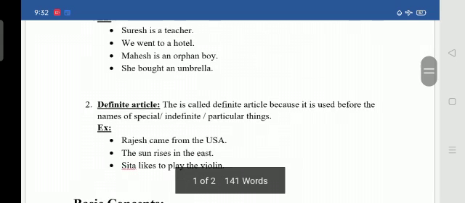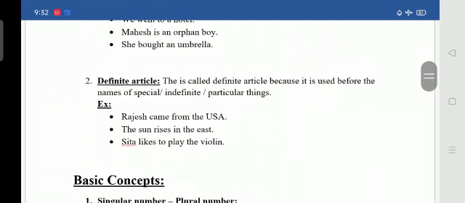Moving to definite article, if you see here, the is called definite article because it is used before the names of special or particular things. So here is an example.